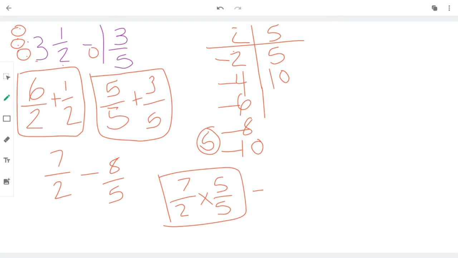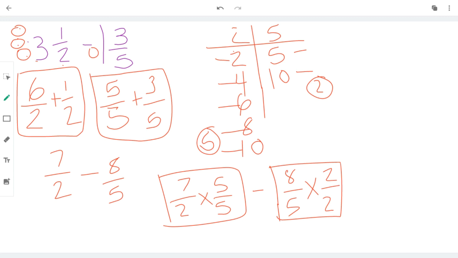Minus, and then my 8 fifths. How many jumps did it take to get to tenths? 1, 2, only 2. So I'm going to do 8 fifths times 2 halves,